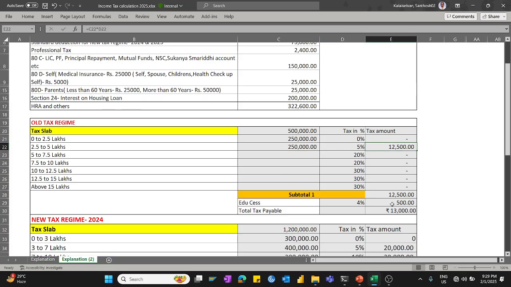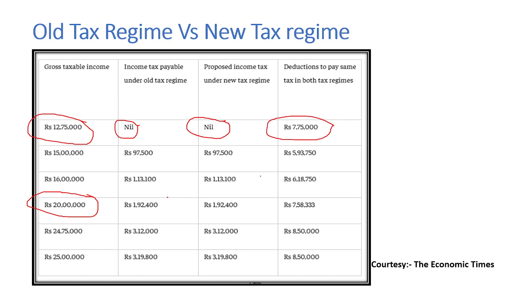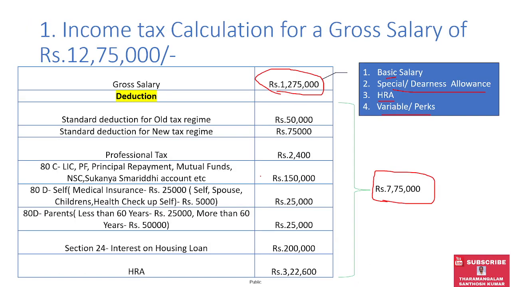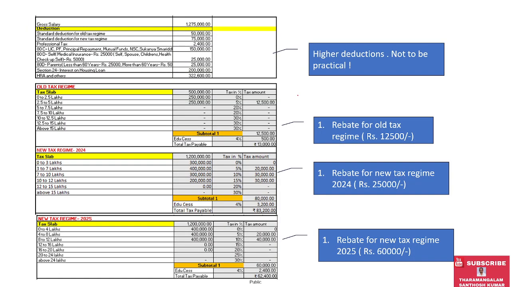So 12,500, as per government, I will explain here. 12,500 is the rebate which government gives until 5 lakhs in the old tax regime. This 12,500 is considered a rebate, which means while you are filing, once it calculates 12,500, it will be considered as zero taxable income.